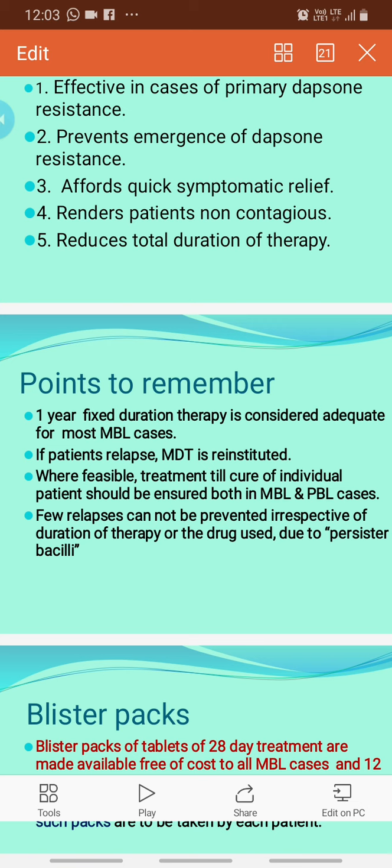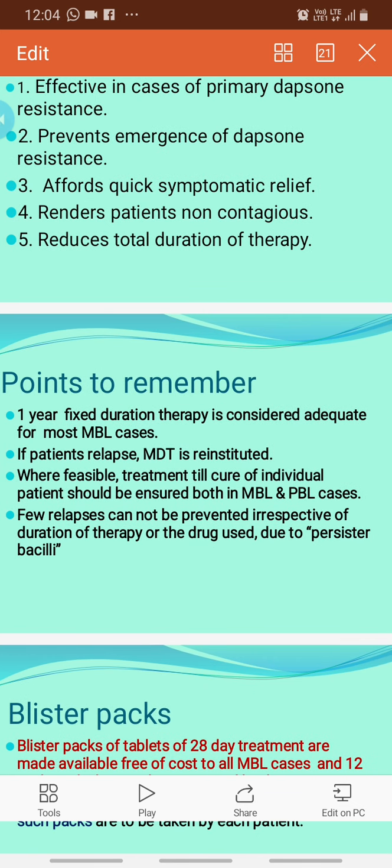But as there is little chance of relapse, if patient can afford, because after this 12-month therapy the government will not afford the patient's treatment, but if there is incomplete cure, if patient can afford, then this therapy can be continued for few more months. And few relapses cannot be prevented irrespective of duration of therapy or the drug used, due to persister bacilli.